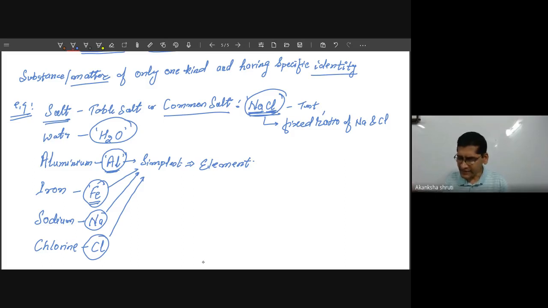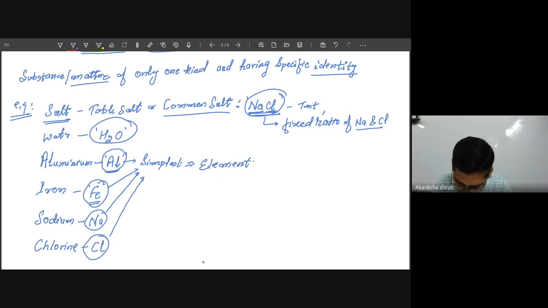Okay, in the same way, when Na and Cl come close, they share some material particle called electron. Even this sodium itself consists of the fundamental particles electron, proton and neutron. This we will learn in the next chapter. So the electron of sodium is given to this chlorine. So chlorine feels that sodium is my good friend, and they get attached or linked with each other to form a single substance. Okay, so this single substance is called a compound.